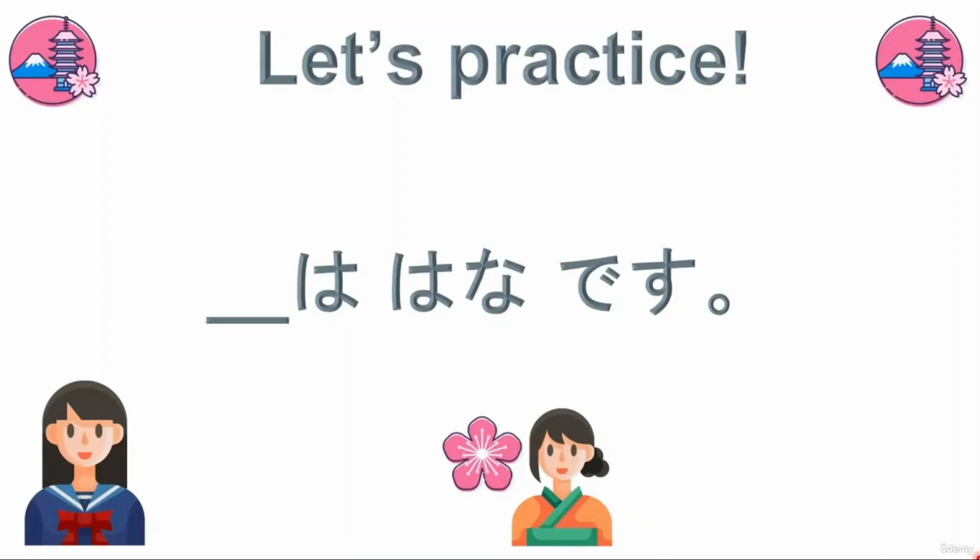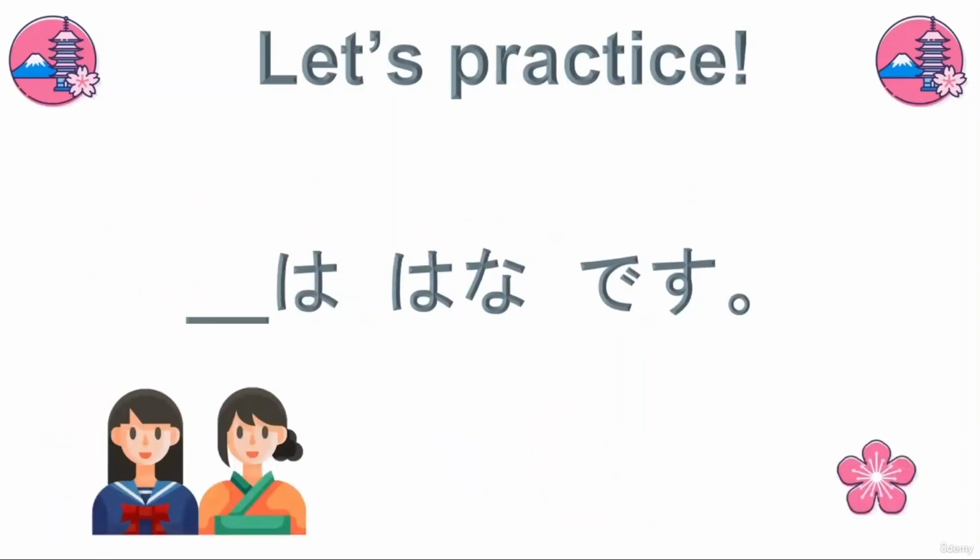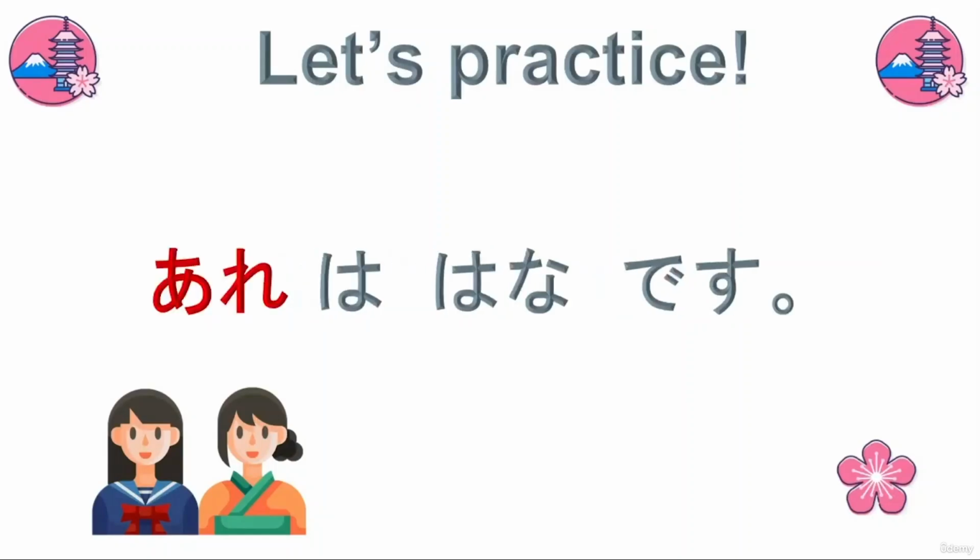Let's think about it. それは花です。So as for that, that is a flower. Very good. And last one, the flower is far away from both the speaker and the listener. How would we say that over there is a flower? あれは花です。Very good job.